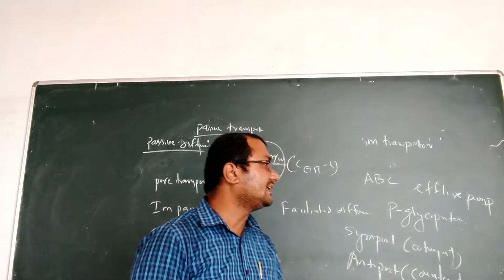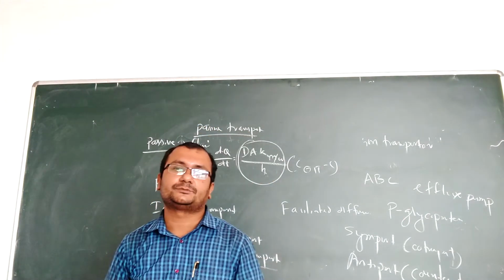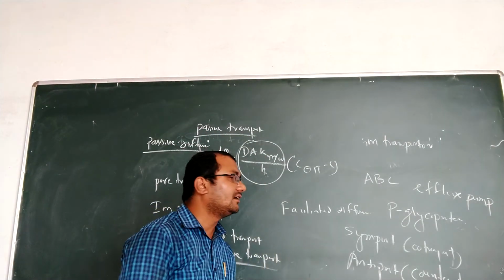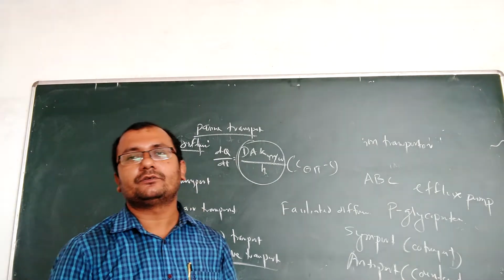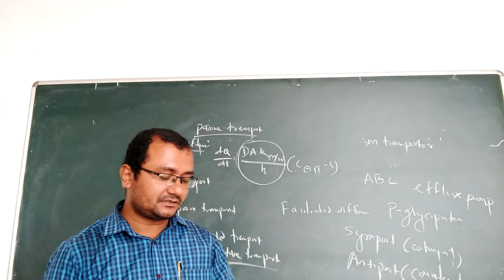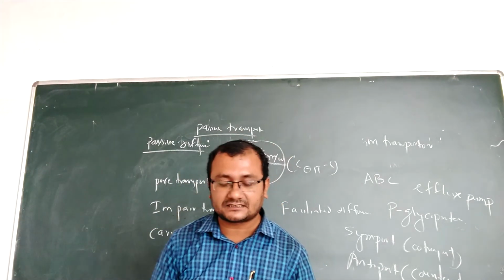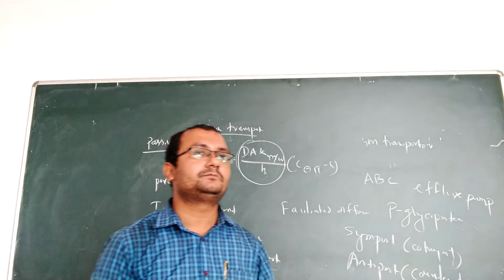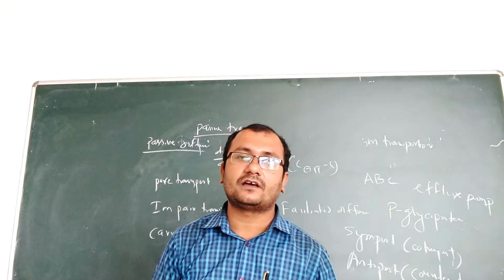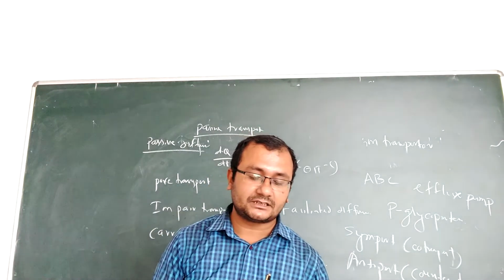Finally, there is another transport mechanism, as I told, vesicular transport. Vesicular transport is also called endocytosis. In this transport mechanism, different types of vitamins, vitamins A, D, E, K, the oil soluble vitamins, and water soluble vitamins like vitamin B12 will be absorbed.